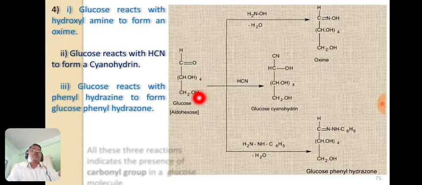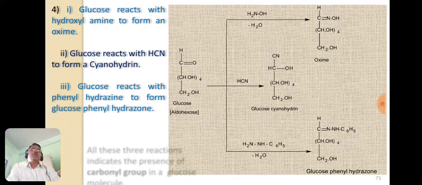When this glucose is treated with HCN, that is hydrogen cyanide, then the addition of HCN occurs across the double bond of this carbonyl group, and we have this addition product which is known as glucose cyanohydrin. And in the third reaction, when phenylhydrazine is reacted with glucose, it forms glucose phenylhydrazone. Here also this H2 and the carbonyl oxygen are given out as a water molecule, and we have glucose phenylhydrazone.